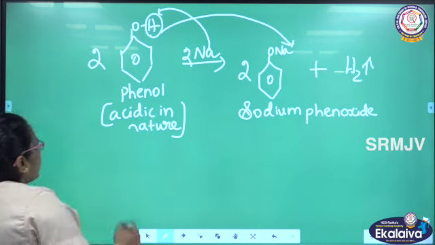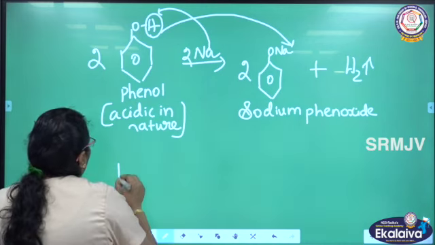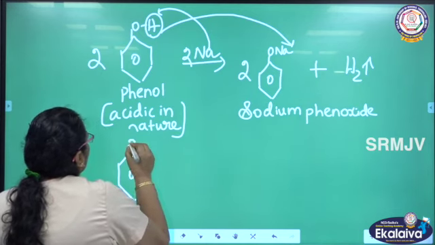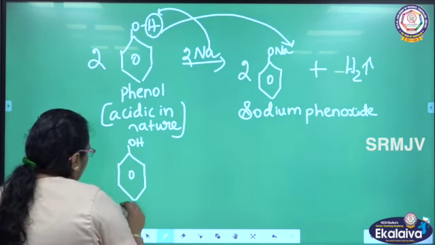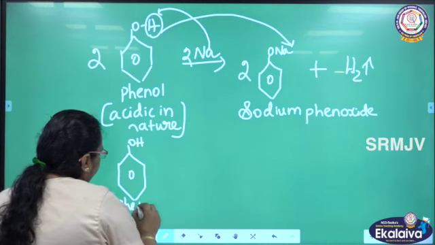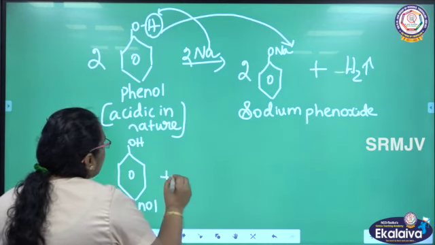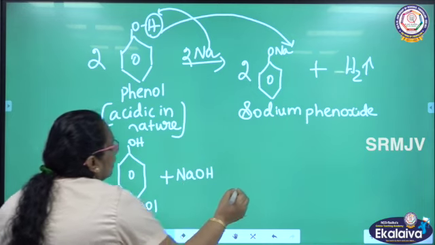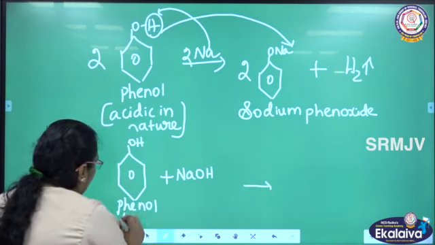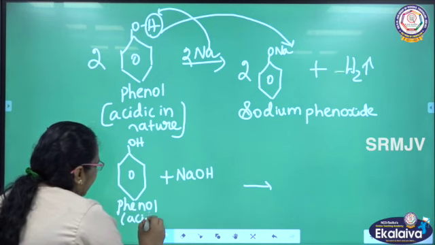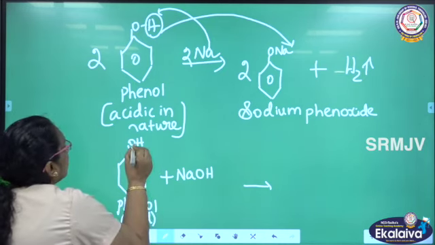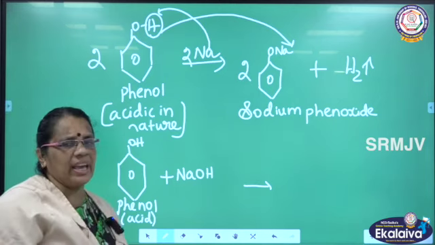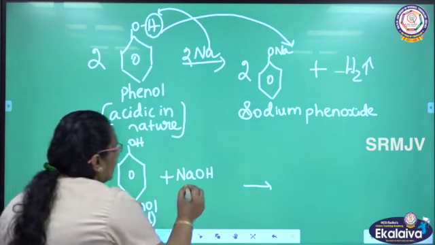One more proof is also there for the acidic nature of phenol. For example, you write phenol here. It reacts with sodium hydroxide, NaOH. Listen here, phenol is acid. Already I told you, it has got acidic character. So, it behaves as an acid because I am going to cleave the bond between oxygen and hydrogen. Sodium hydroxide is a base.